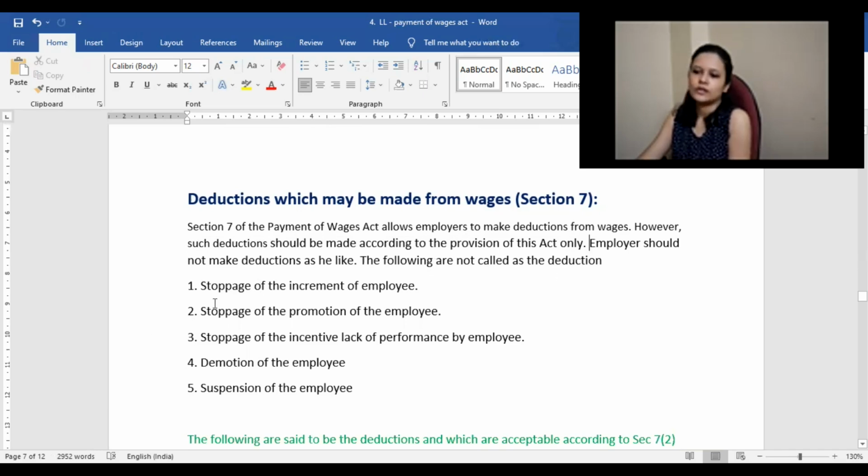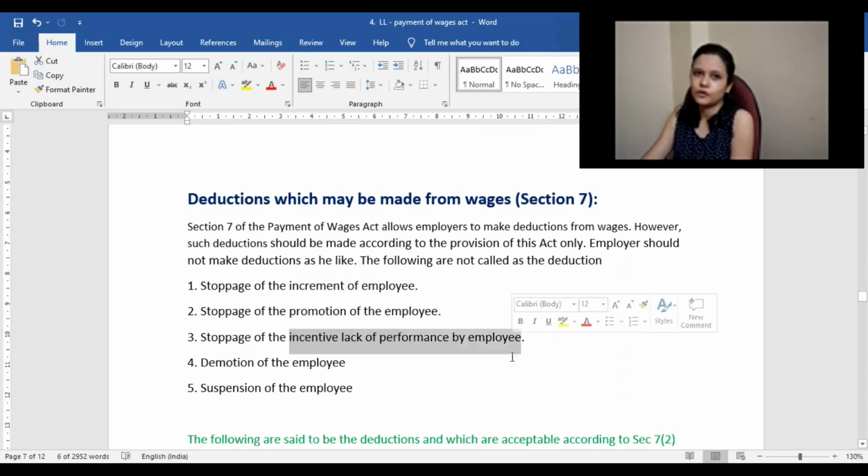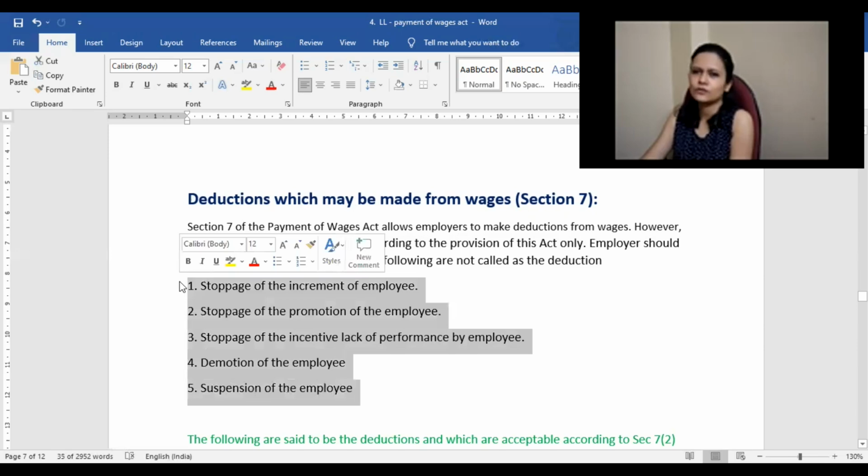The following are not called deductions: stoppage of increment of an employee, if the employer feels that this person is not performing that well; stoppage of promotion of an employee; stoppage of incentive because of lack of performance, if there is some incentive provision; demotion of employees; and suspension of employees. Basically, these 5 things are not included because they mostly depend on the performance of the employee.